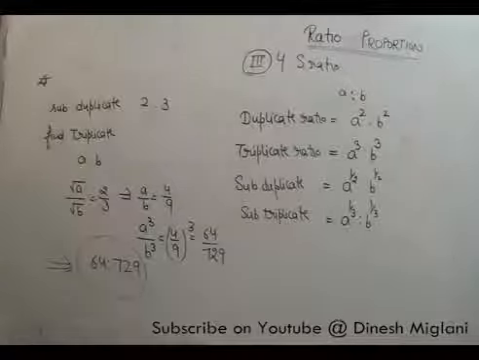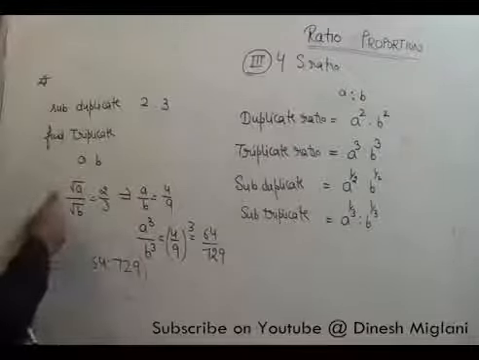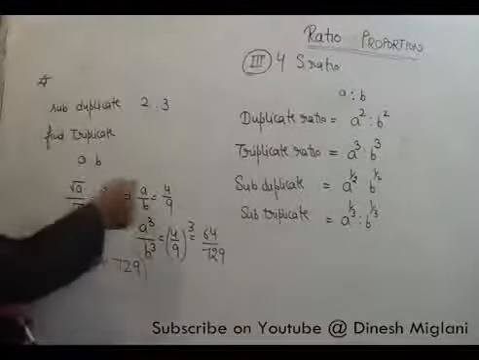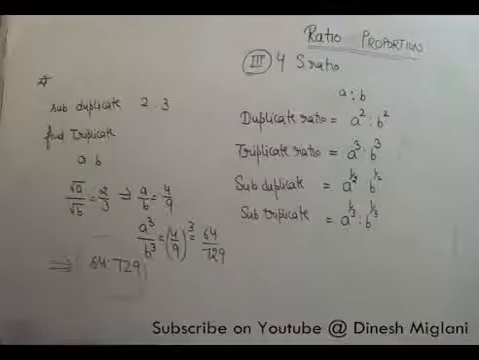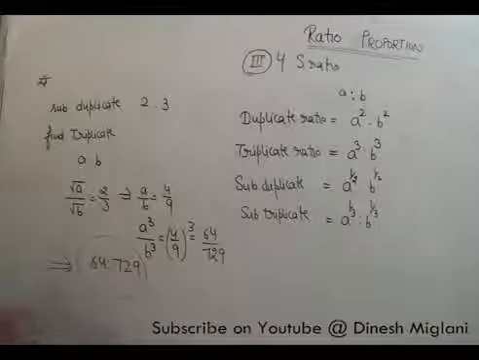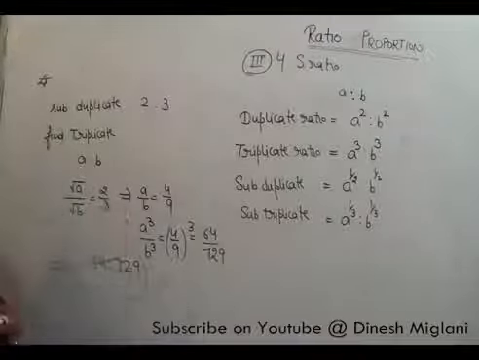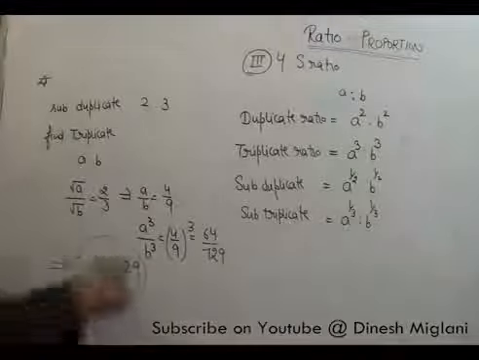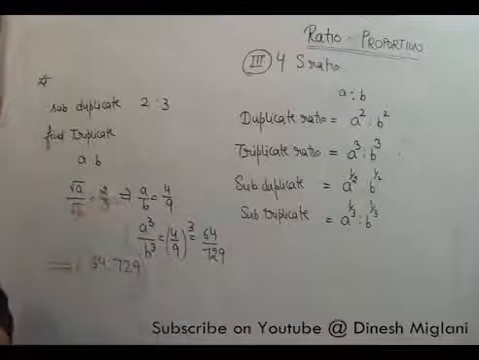I know that if the ratio is A:B, this is the subduplicate ratio. That is A by B becomes 4:9. And I have to find the triplicate ratio, so I have to make the cube. So that would be A cube is to B cube, that is 4 upon 9 cube. And my answer is 64 upon 729. That becomes my answer.